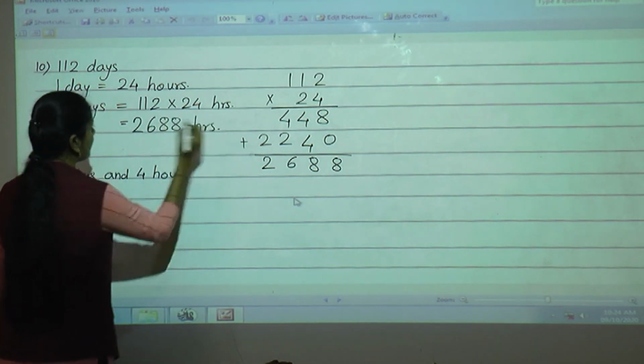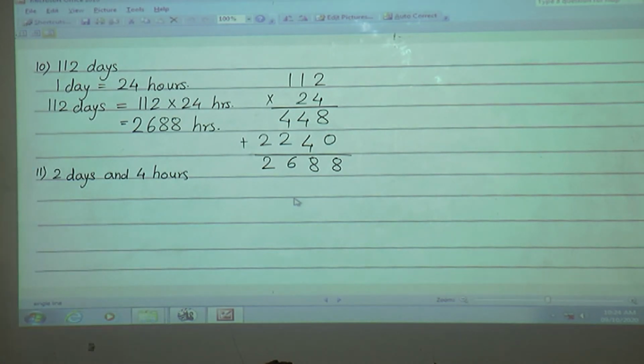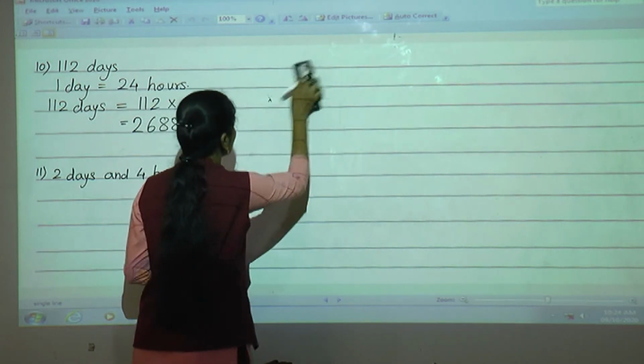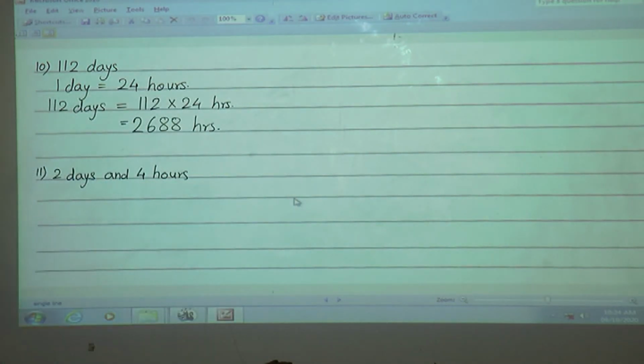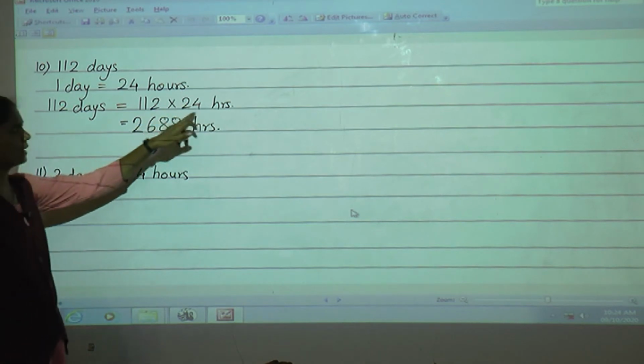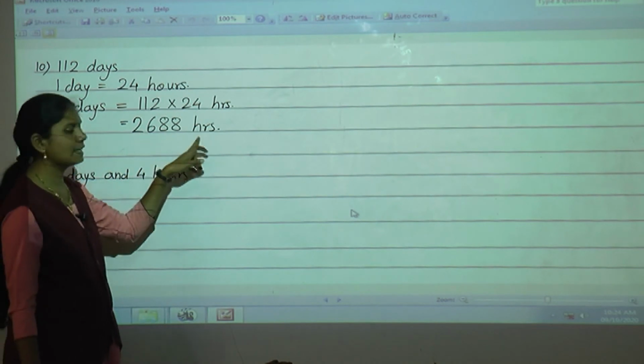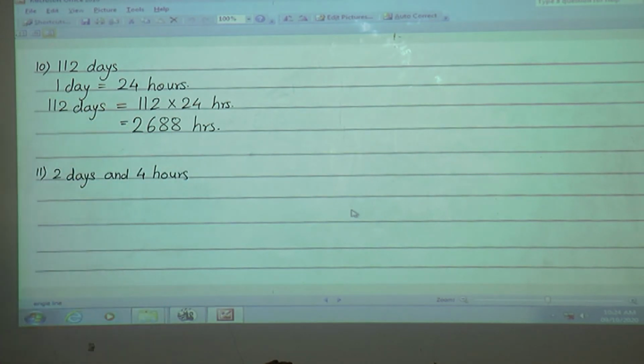Hours. What we have done here, 112 days we have to convert into hours. So here we have to do the multiplication, because 1 day is equal to 24 hours. So 112 days is equal to 112 into 24 hours. So after multiplication, here we got the answer 2688 hours. So 112 days is equal to 2688 hours. Now see the next example, 11th number, 2 days and 4 hours.